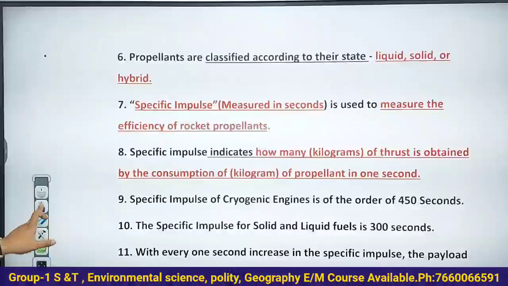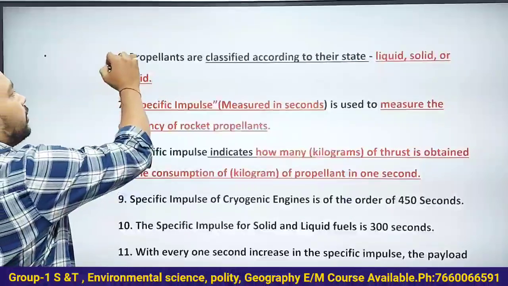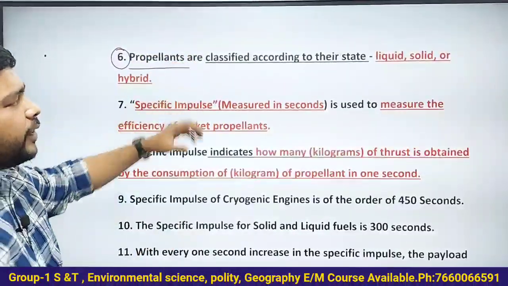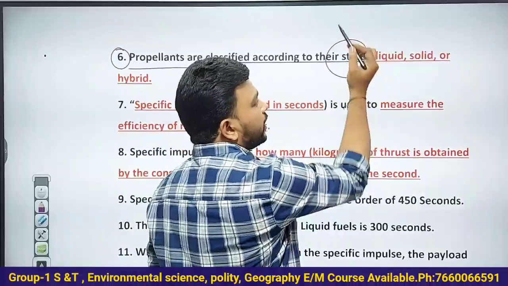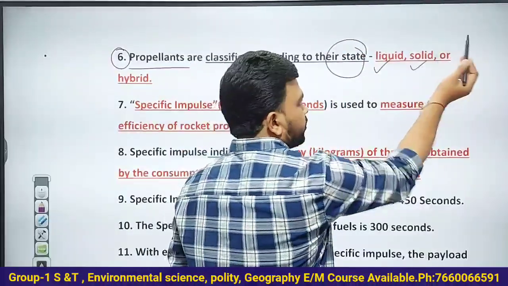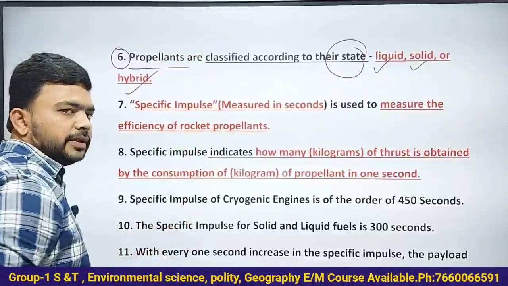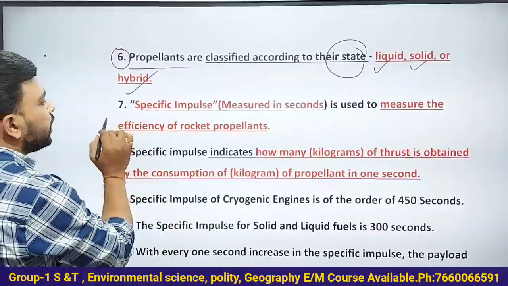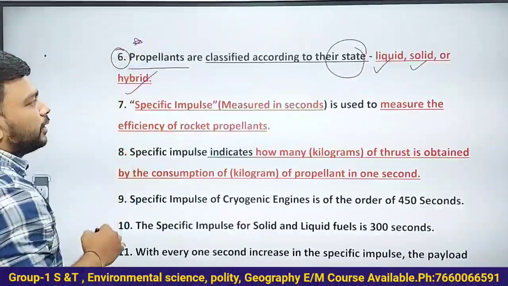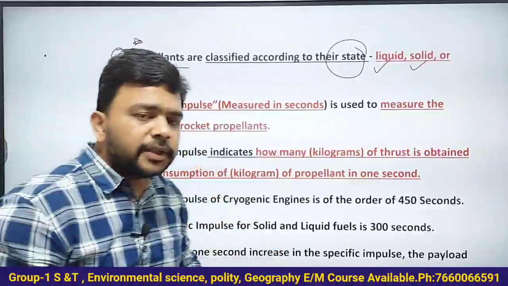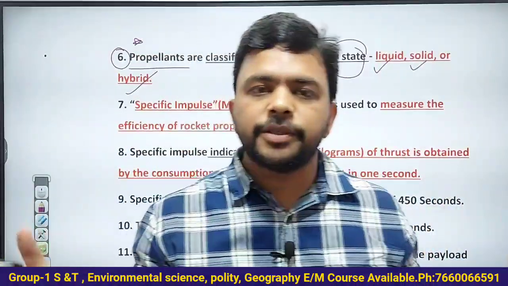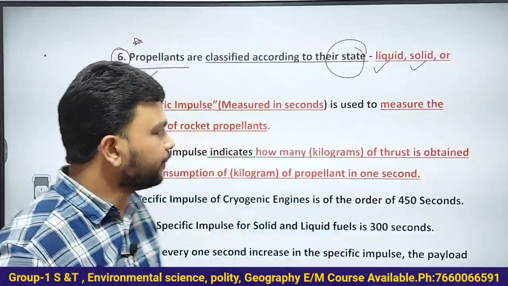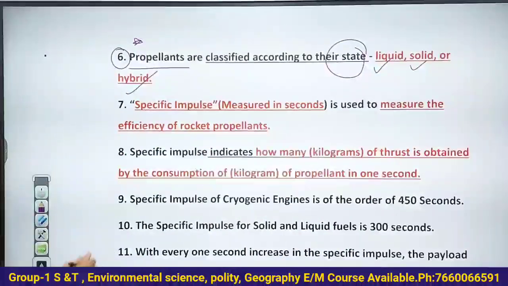Now let us understand the things here. Propellants are the rocket fuels, and they are classified according to their state. They may be liquid fuels, solid fuels, or hybrid fuels. Understand this very clearly, this is the important part. Simply remember, the propellants are of 3 types: solid, liquid, hybrid.